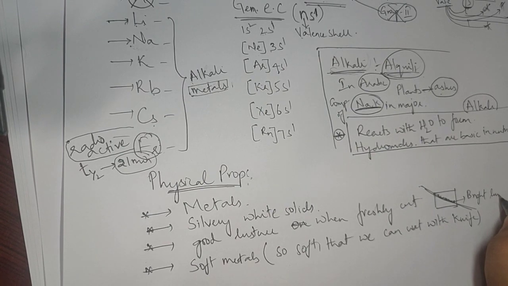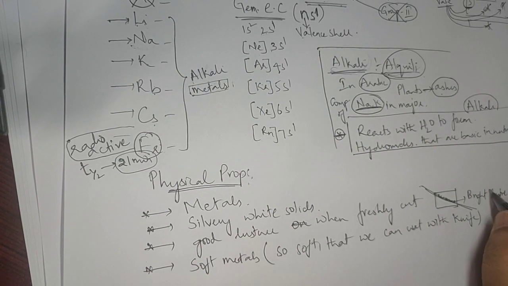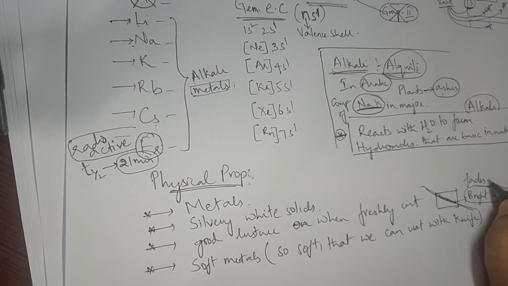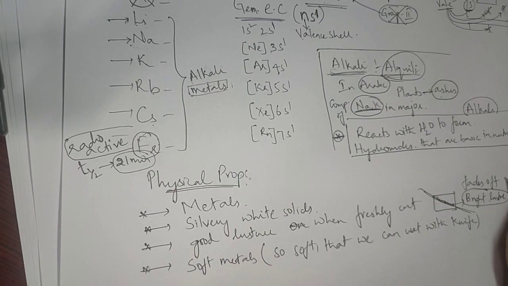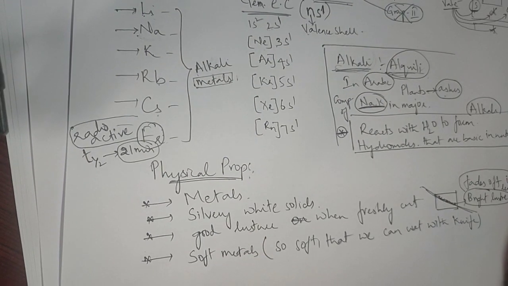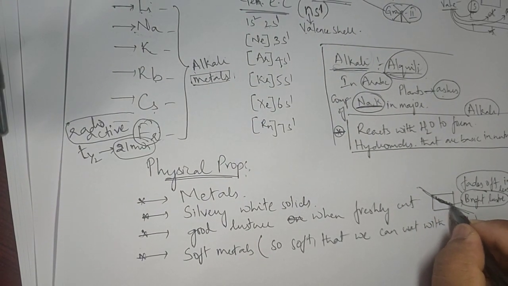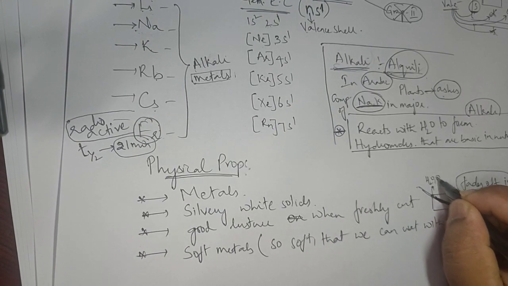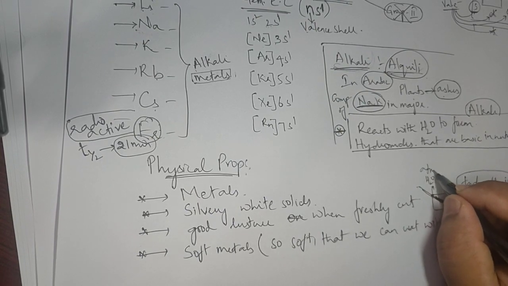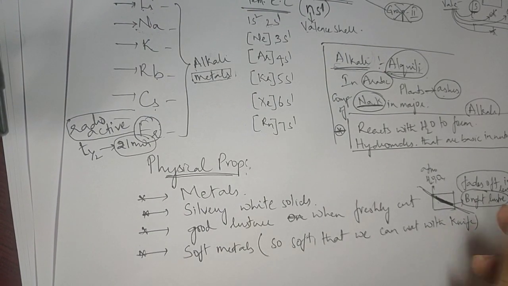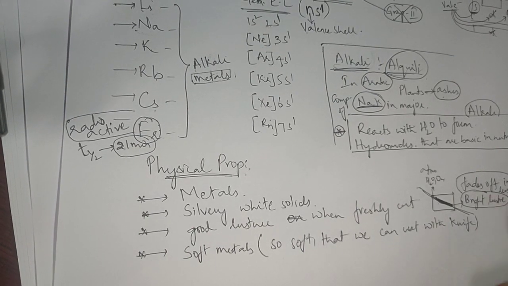It's their nature. Again, this bright luster does not remain for a long time. This bright luster fades off in no time. Why? Because this freshly cut piece is exposed to moisture, oxygen, or atmosphere, and the atmosphere reacts with it, and we call that reaction surface oxidation.